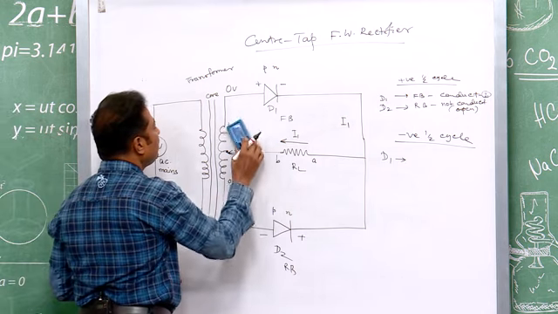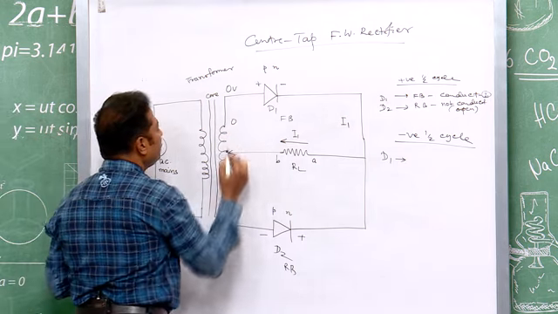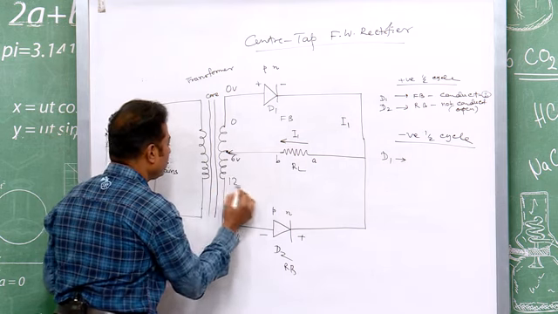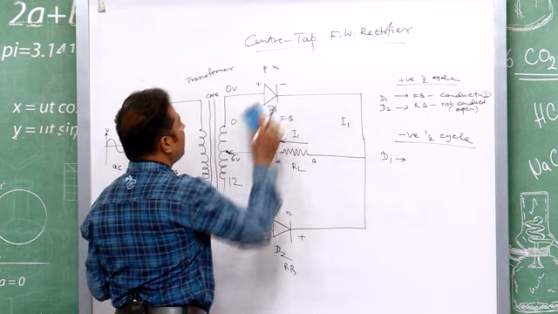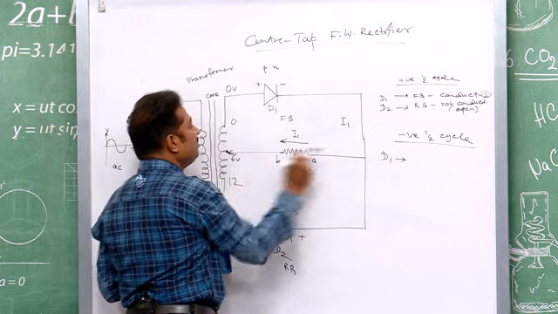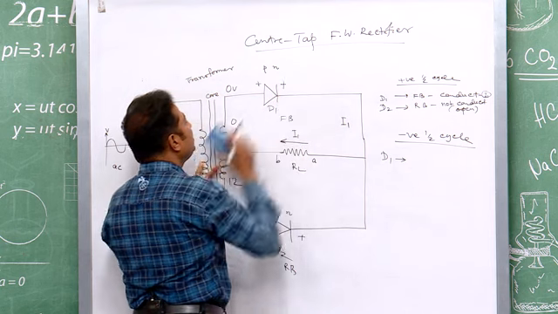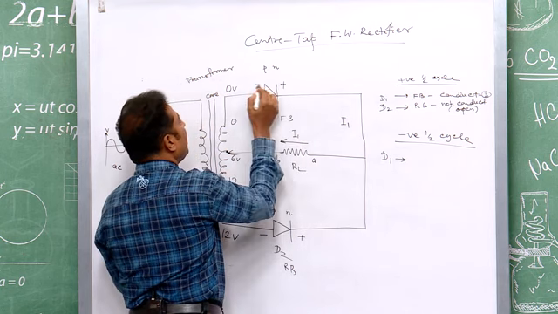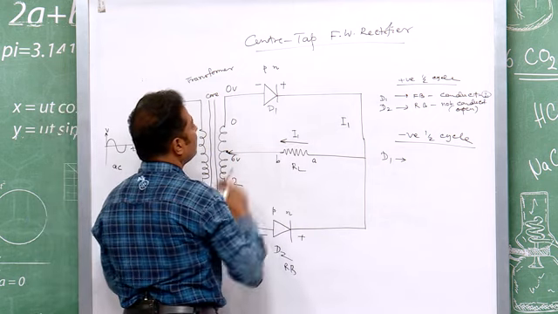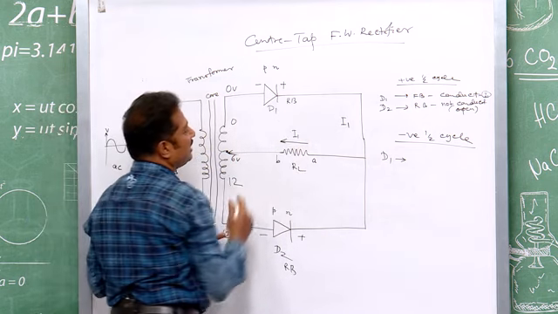If it is 0 volt, then it will be 0 volt, 6 volt, and 12 volt. Now, you check your diode D1, it will be 0, it will be 6. That means, this one positive, this one negative, higher potential, lower potential. So, it is reverse biased.